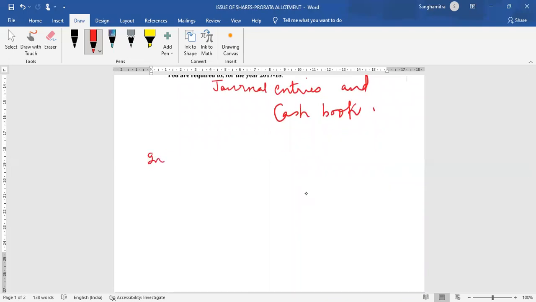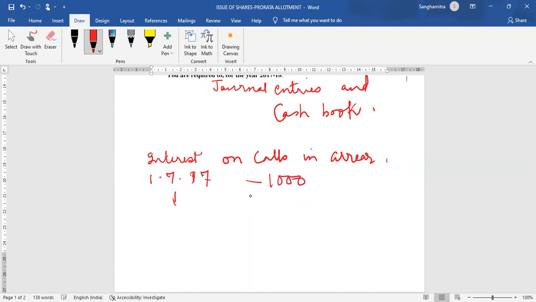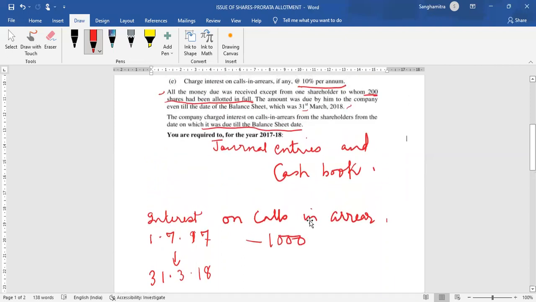I am calculating interest on calls in arrear. So the amount that was in arrear on allotment was due on 1st July 2017. It is 1,000 rupees. Till the balance sheet date, 31st March 2018, money was not paid on this call.